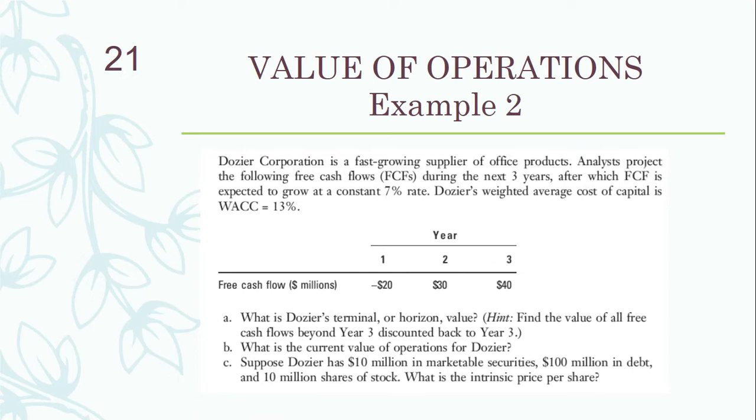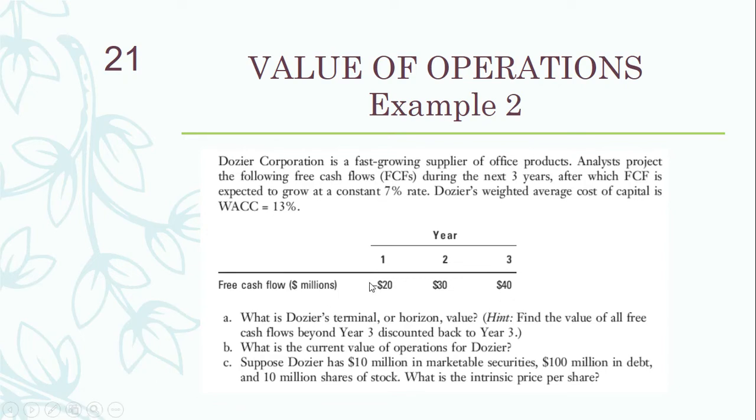Dozier Corporation is a fast-growing supplier of office products. Analysts project the following free cash flows during the next 3 years, after which free cash flow is expected to grow at a constant 7% rate. Dozier's weighted average cost of capital is 13%. So here are the free cash flows, the estimates for the next 3 years. In year one there is an estimate of minus 20 million, in year two we have 30 million positive cash flow, and in the third year we have 40 million positive cash flow.